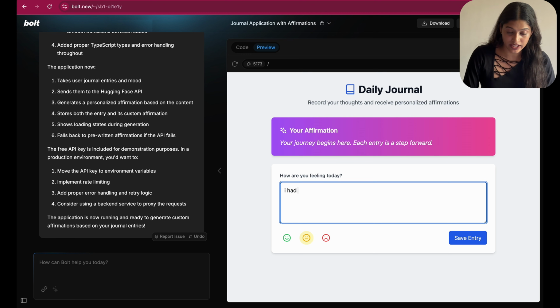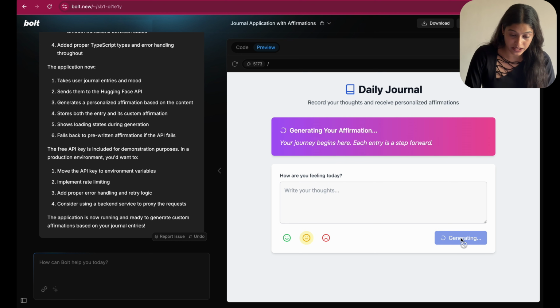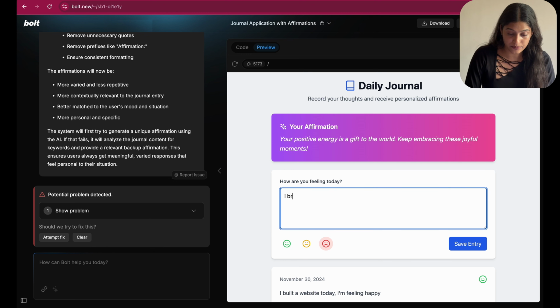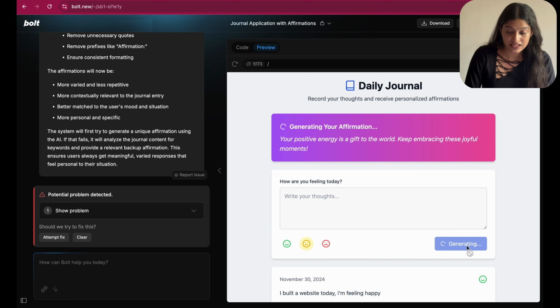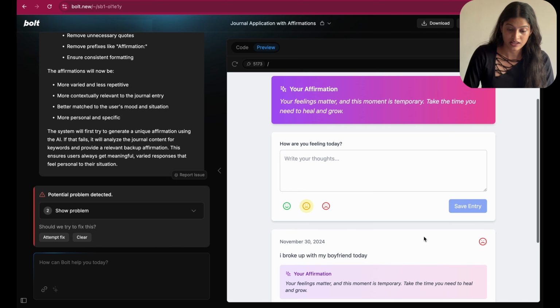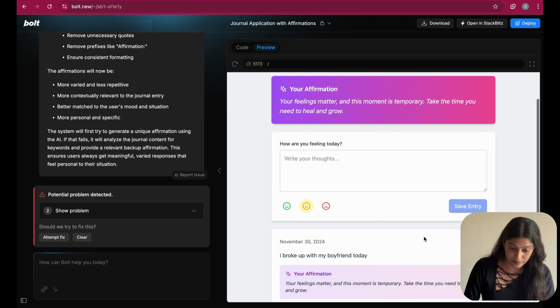I had a rough day today. For this entry, it's generating "Every moment holds the potential for positive change. You're on the right path." Okay. I broke up with my boyfriend today. "Your feelings matter. This moment is temporary. Take the time you need to heal and grow." The affirmations are now much more tailored to the specific prompts, which is really impressive. I didn't have to do any manual coding or API integration. Bolt handled all of that for me.